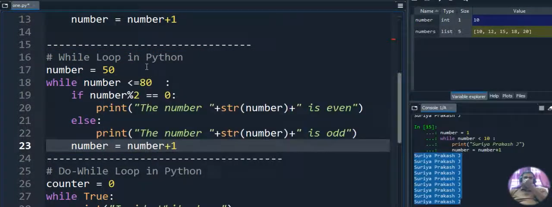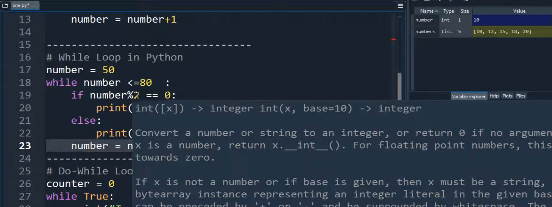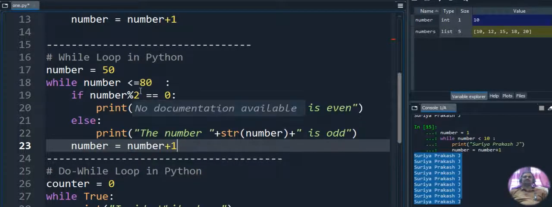First of all, we are checking the even and odd numbers in the range 50 to 80. Our starting value is 50 and the ending value is 80. So 50 less than or equal to 80, the condition is true. Then 50 mod 2: 50 is divisible by 2, so what is the remainder? The remainder is 0. When identifying odd and even numbers, we have to check with the remainder operator only. If the remainder is 0, we conclude it is an even number. If the remainder is non-zero, then we conclude it is an odd number.